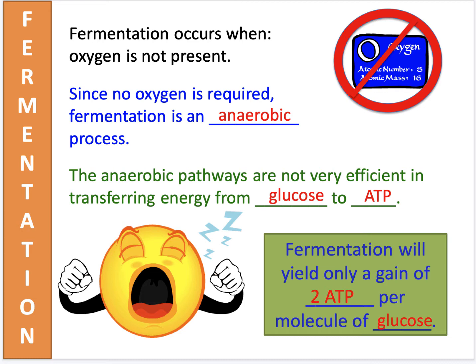So glycolysis still produces 2 ATP and still produces pyruvic acid. But what happens to that pyruvic acid is it now undergoes fermentation.